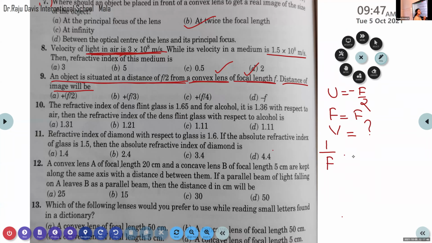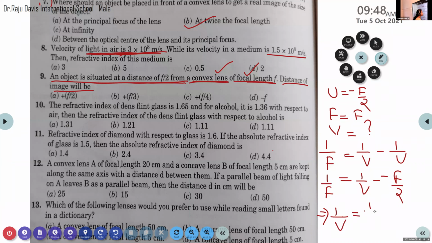What about our lens formula? 1 by f is equal to 1 by v minus 1 by u. So here we don't know the value of 1 by v. So 1 by f is equal to 1 by v minus u, which implies 1 by v is